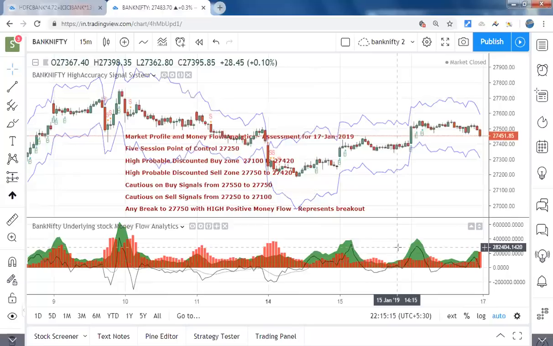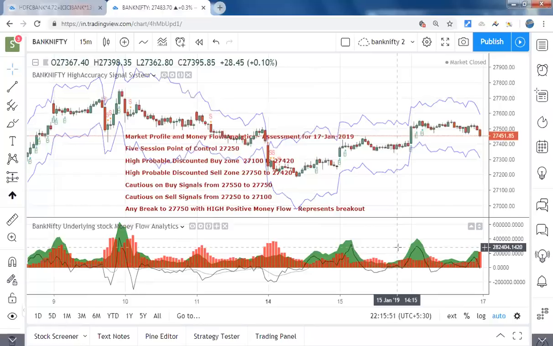You might lose your entire capital when trading leveraged products like Nifty futures or options, or Bank Nifty futures or options, or even any other stock options or stock futures. So you should understand the key value zones and how the previous trading happened in the previous sessions, where people were interested to buy, and what kind of volumes are being traded. That's very important. The money flow will tell you whether the volumes are certainly enough to take the price away from the value zone.